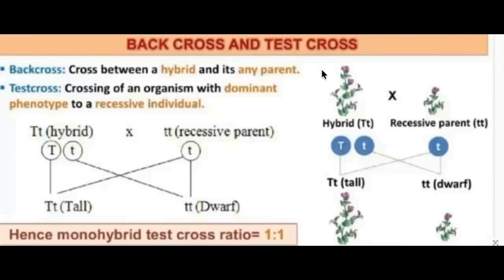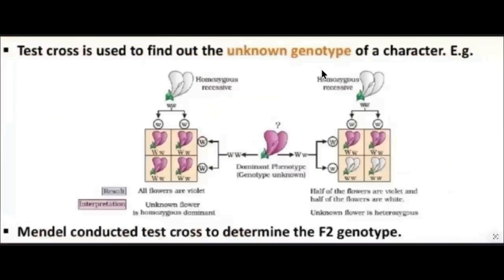Actually, this is the crossing of an organism with dominant phenotype to a recessive individual. So you'll get test cross ratio 1:1. This is the NCERT diagram you will see in your book. Test cross is used to find out the unknown genotype of a character.